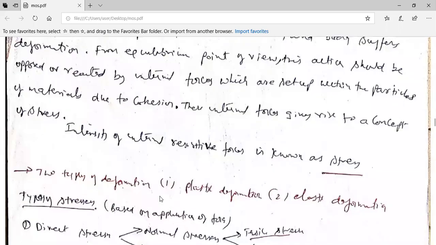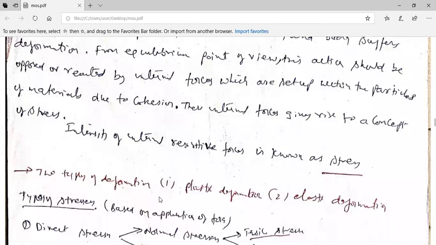Stress strain diagram will be there for two things. One is for ductile materials, other is for brittle materials. Ductile materials are those where when you apply the load, they are going to elongate, and they'll fail at a particular point. Examples for ductile materials are mild steel, aluminum, magnesium, brass, nickel, bronze.